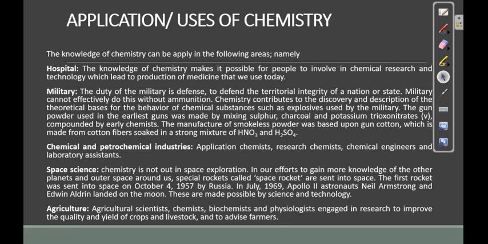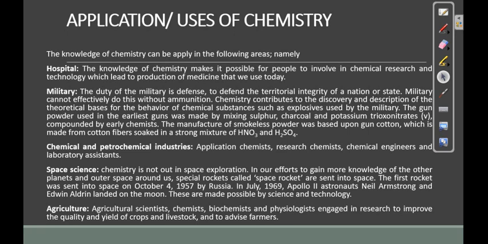Now, in agriculture also, chemistry is applied. It's also useful. We have agricultural scientists, chemists, biochemists, and physiologists engaged in research to improve the quality and yield of crops and livestock and to advise farmers. Agricultural scientists have come up with different varieties of improved breeds of crops and animals. There are also a lot of chemicals that can be used to improve the yield, like fertilizers.